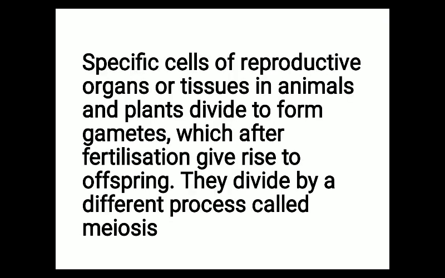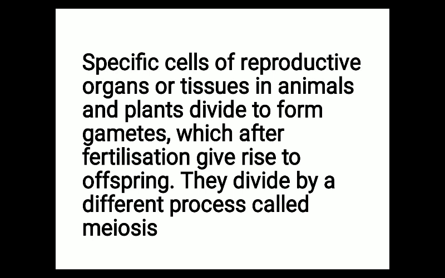Now we'll discuss the process of meiosis. Specific cells of reproductive organs or tissues in animals and plants divide to form gametes, which after fertilization give rise to offspring. They divide by a different process called meiosis. So meiosis is a type of cell division which only takes place in a particular region of our body, and that structure is known as gonads.